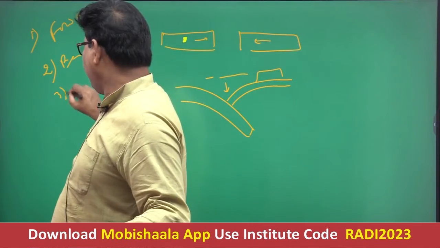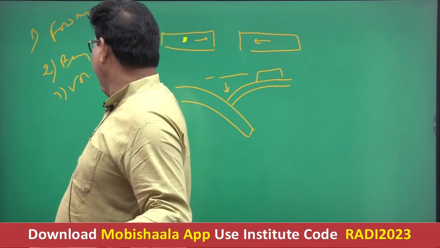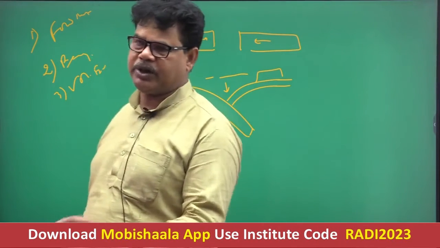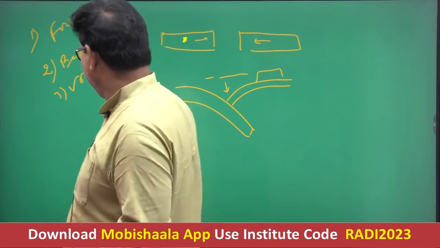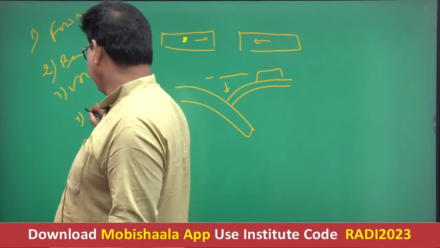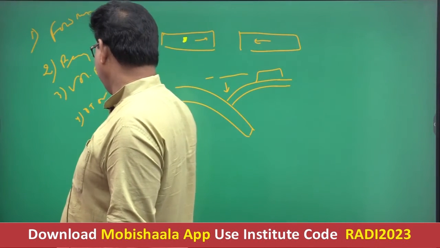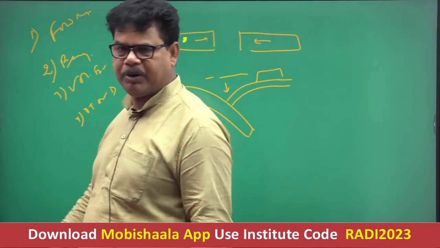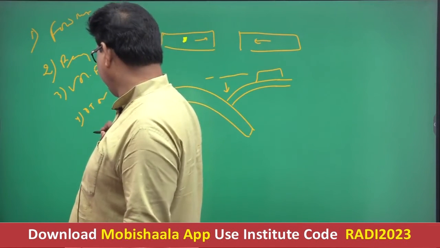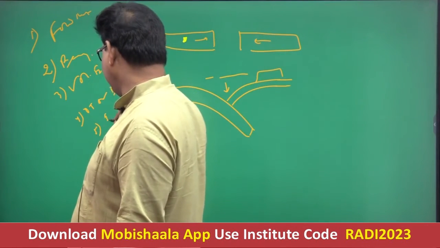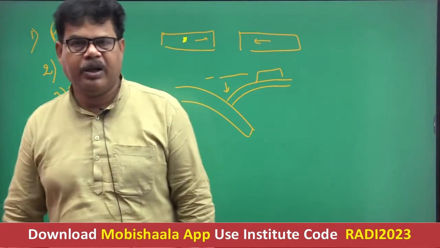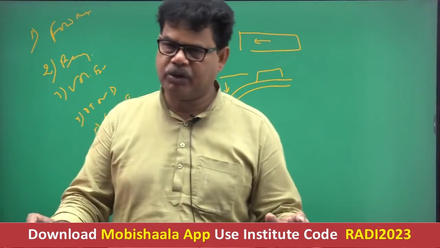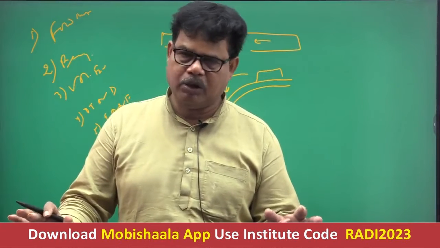Third is volcanic eruption, right? This volcanic eruption is of explosive type or central eruption type. Getting well now? Fourth phenomenon is oceanic trench and deep formation, okay? And fifth one is particularly island arc and festoon. These are the important phenomena associated with convergence of the plate. Okay, it is almost clear now.